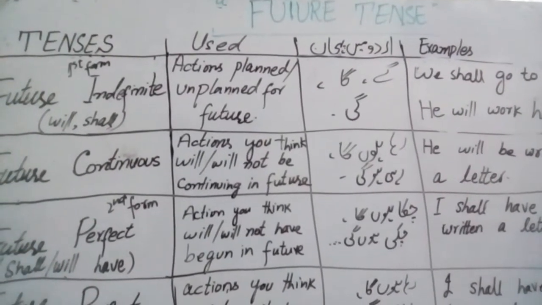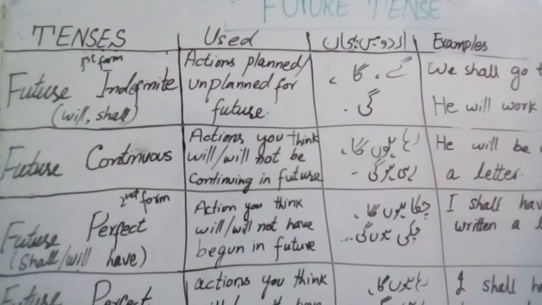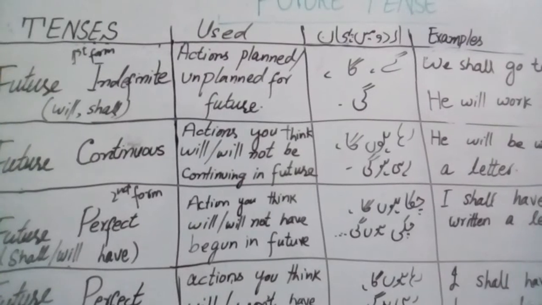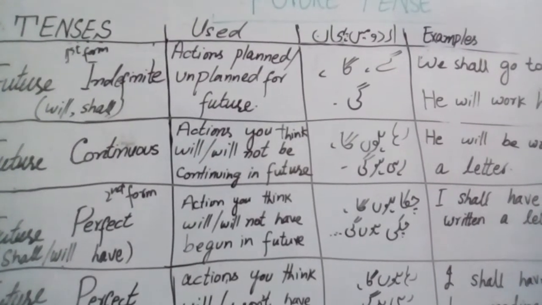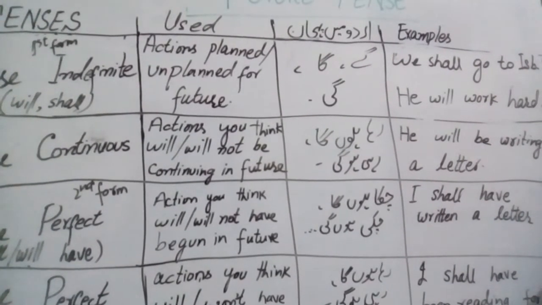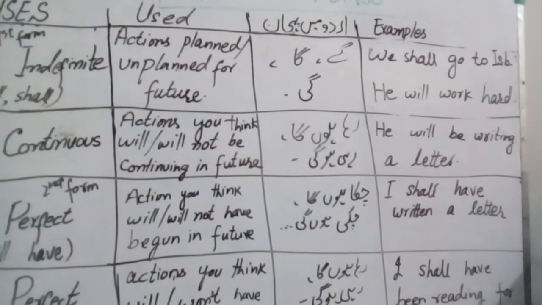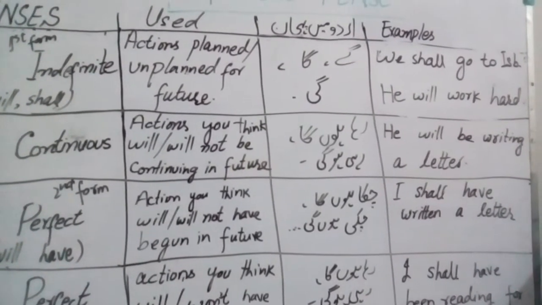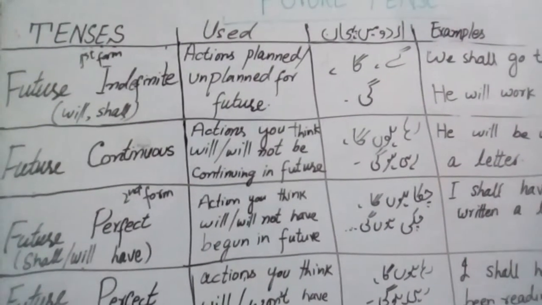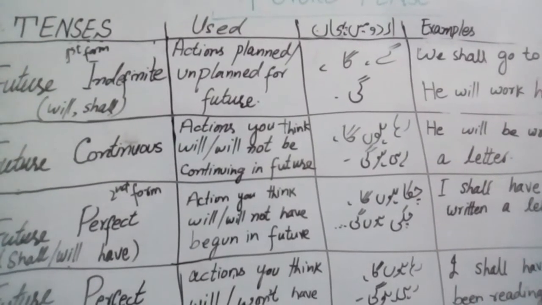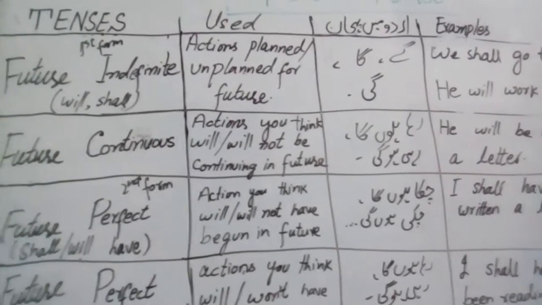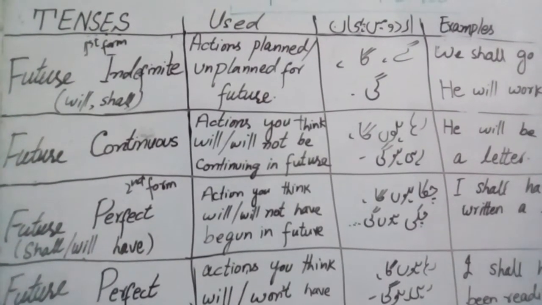Look here. In future simple tense, the first form is used, and the helping verbs will and shall are used. Future indefinite tense is used for the action planned or unplanned for the future. उर्दू में इसकी पहचान ये है कि गे गा गी. Examples are: we shall go to Islamabad, he will work hard. In simple words, you are making future planning in the simple future indefinite tense.